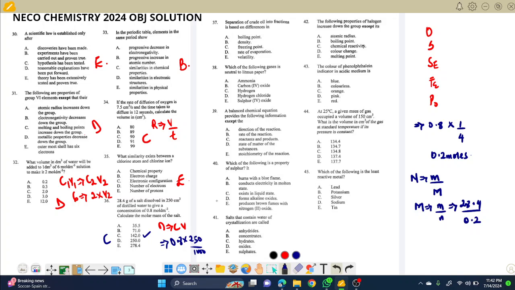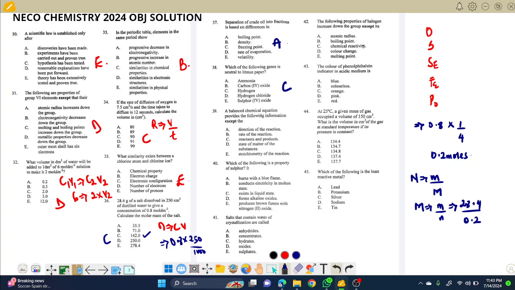For question 37, we're almost there. Separation of crude oil into fractions is by fractional distillation, and fractional distillation is based on boiling point. So you pick A for 37. Question 38 says, which of the following gases is neutral to litmus? Hydrogen is neutral to litmus. From the list of options, you go for C.